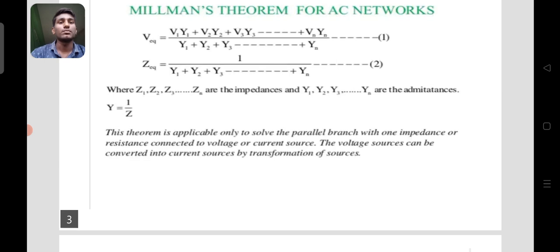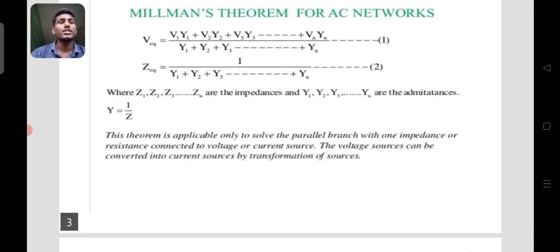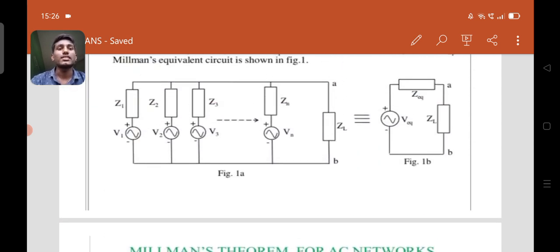A voltage source can be converted into a current source by source transformation. So in the equivalent circuit we have only one equivalent voltage source and equivalent resistance or impedance in series with the load resistance.